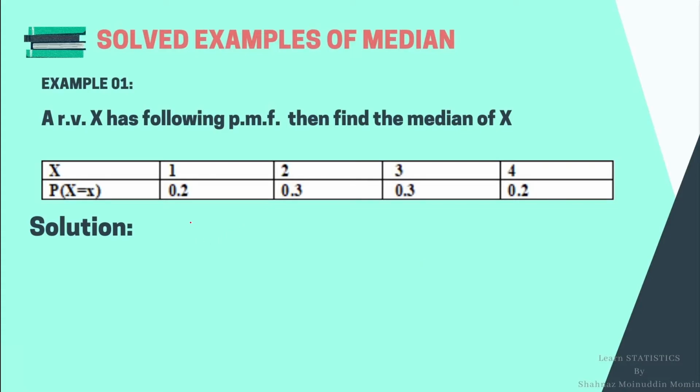Solution: let m be the median of the given probability distribution. Then by the definition of median, m must satisfy the condition probability x less than or equal to m should be equal to 1/2.